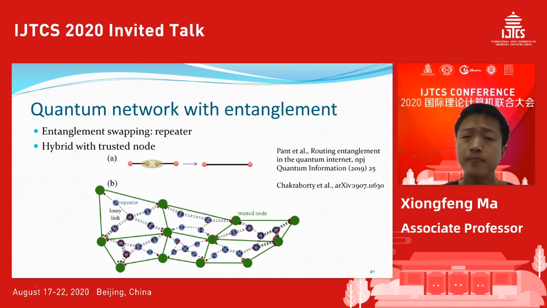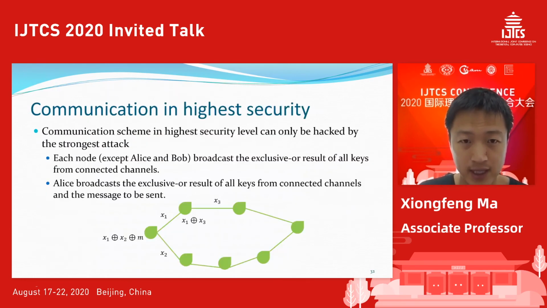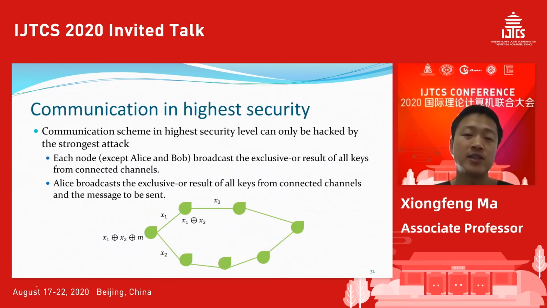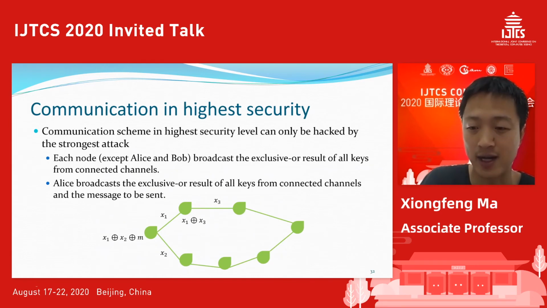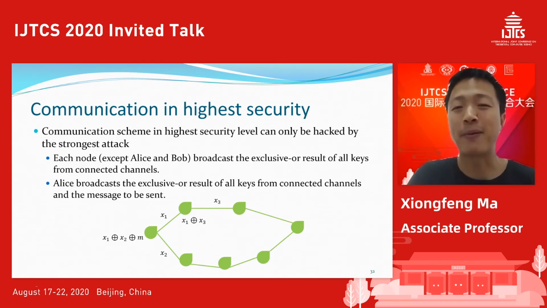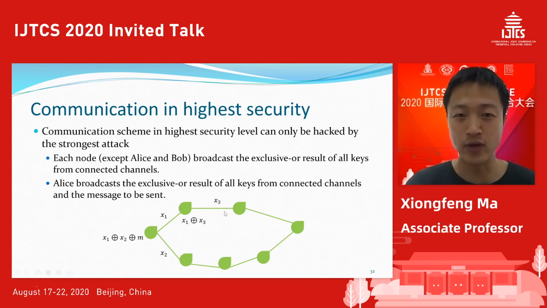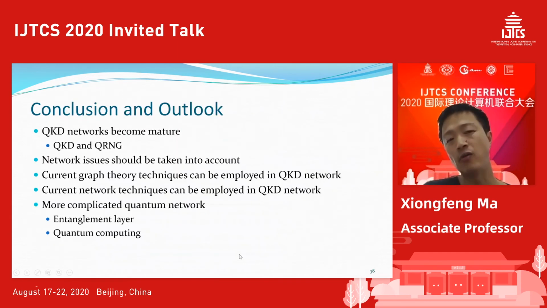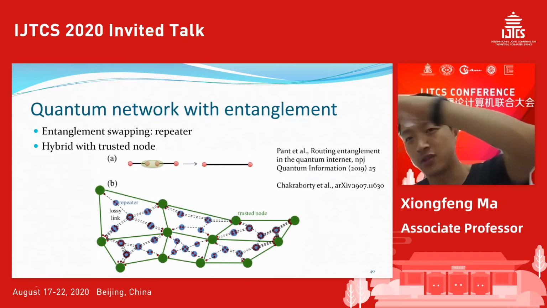For example, in the first picture, for the high security case, we could simply publicly announce all the results. But in the quantum case, we don't have this kind of public announcement. When you do the swapping, you can only entangle these two nodes together. So it involves how to handle the routing of this entanglement swapping idea.